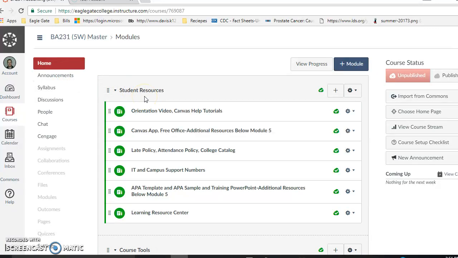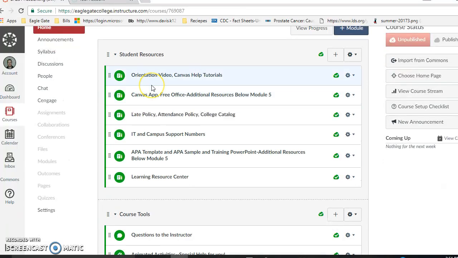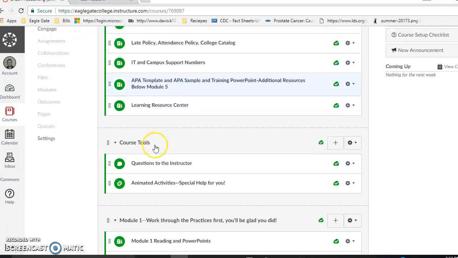And so the Home tab here, they have some good student resources up top for you. There's an orientation video on Canvas and how to use it. IT support is always a good one in case you're having some computer problems or problems with Canvas. I would recommend that you write those down, because generally if you have a computer problem or a Canvas problem, you're probably locked out, so you cannot get to those numbers. You can always reach out to the school or to me and we'll get back to you, but maybe write that number down or put it in your cell phone.